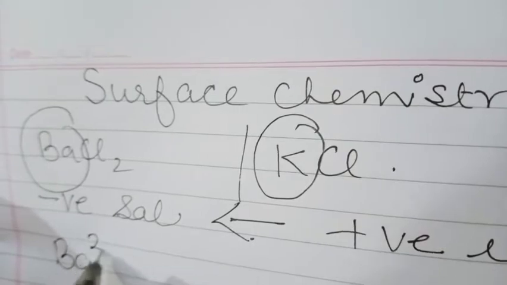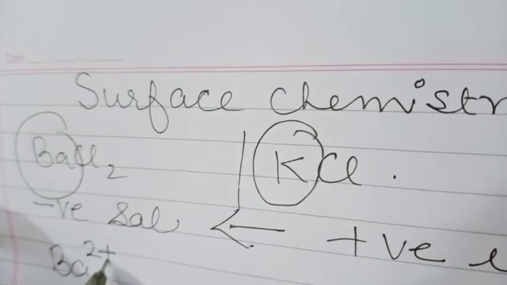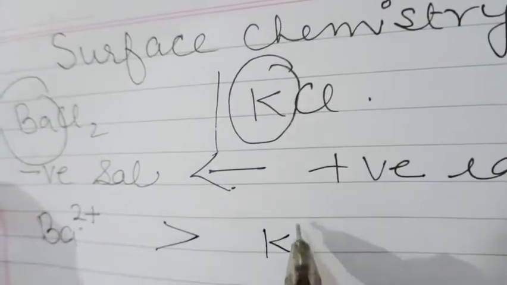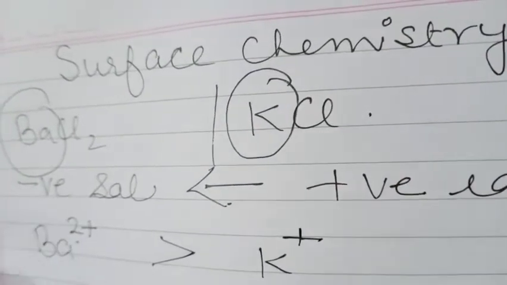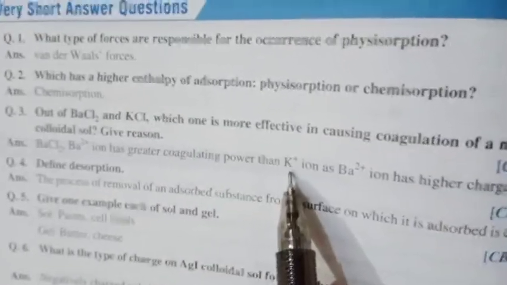In case of barium chloride, barium has greater valency, it has greater charge, so it will cause coagulation. Its coagulating power will be much more than that of potassium. Hence the answer is barium chloride due to its greater coagulating power than potassium ions.